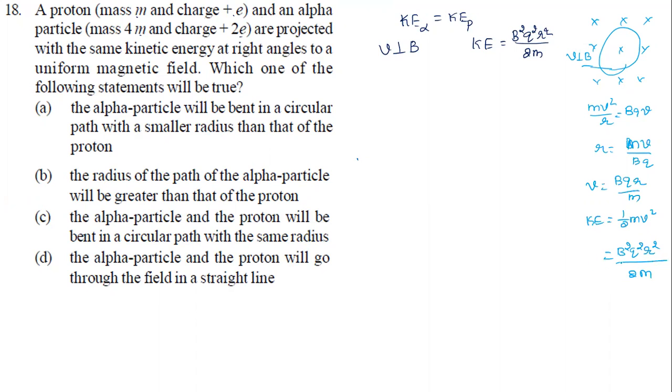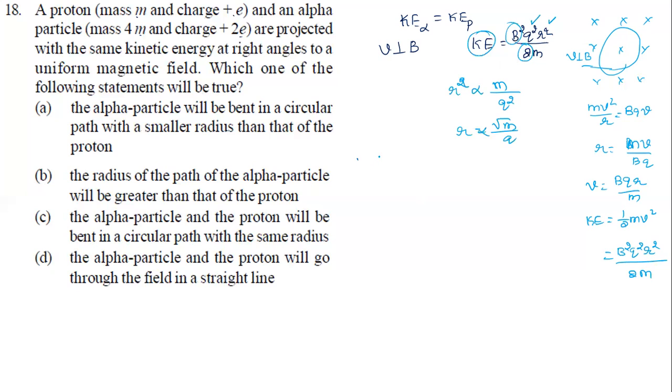Since the kinetic energy is the same, they're asking about what now? Here charge is different, radius is different, magnetic field is constant, 2 is constant. So from this equation, can I say R squared is proportional to m by Q squared? So R is proportional to root m by Q.